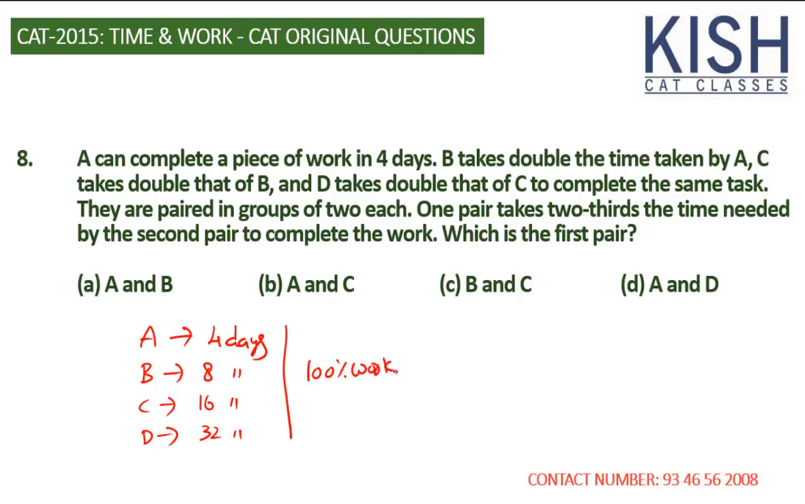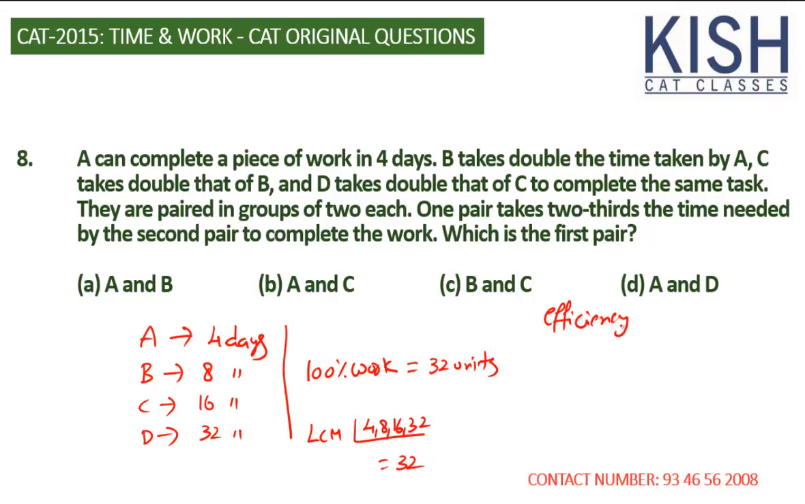If each one is finishing 100% of the work, the number of units is equal to the LCM of the number of days taken by them. That is going to be 4, 8, 16, 32. LCM is going to be 32. So that is the LCM of 4, 8, 16, 32. That is 32. Now we can say that 100% of the work is equal to 32 units. Now based on it we can say efficiency.